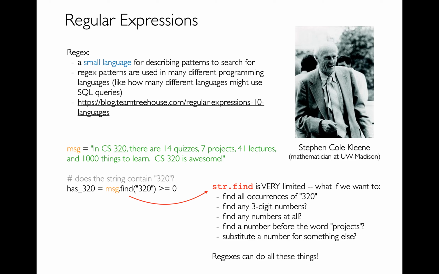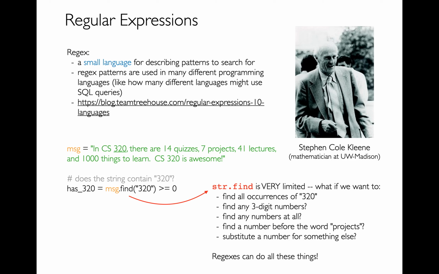So we have that. A little bit of background. We have this idea of a regular language that was driven by Kleene on the right, famous professor of the mathematics department here at UW-Madison. Basically, regular languages or regular expressions are a simple pattern for matching different types of text.